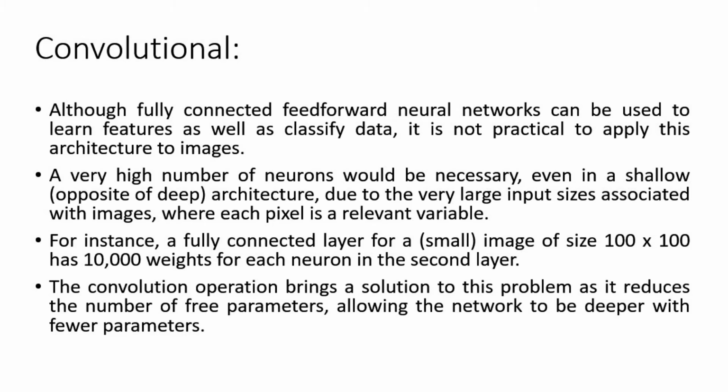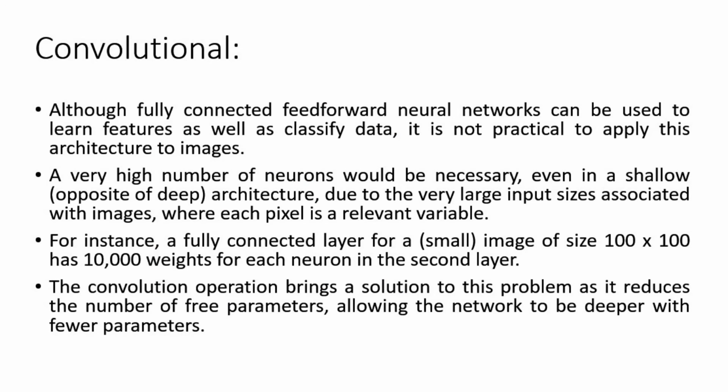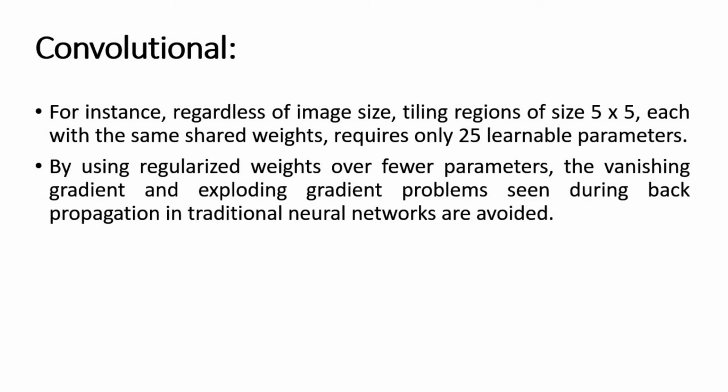Next to that, the convolutional operation brings a solution to this problem as it reduces the number of free parameters. Just like this one, the kernel function is responsible for reducing the size of the image to only one number, say 1. This is how it has been explained. For instance, regardless of image size, tiling regions of size 5 by 5 each with the same shared weights requires only 25 learnable parameters.